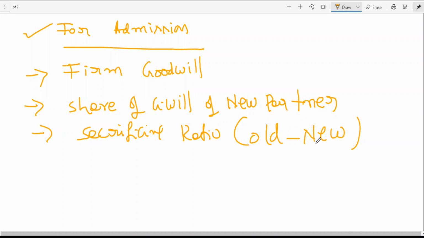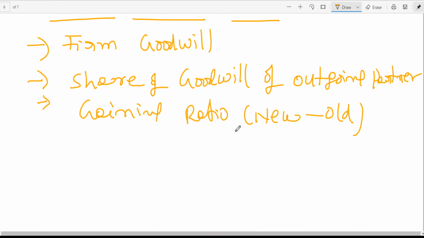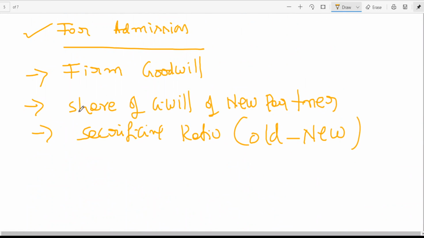I think these are the two hints for doing the accounting treatment. When a situation comes where share of goodwill is given, firm goodwill is not needed. Directly we go for gaining ratio. Or here also, if share of goodwill is given, firm goodwill is not required. We directly need the sacrificing ratio. If you know that, we can write the entry.